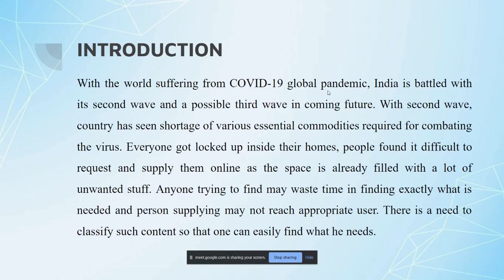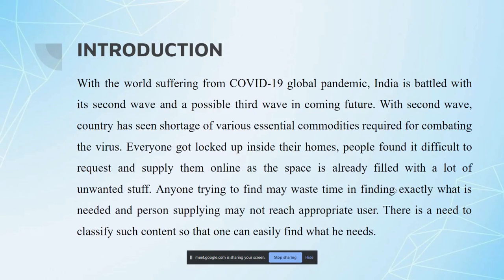So, for the introduction of this project, we would like to give one background: the entire globe suffered from the COVID-19 pandemic second wave, and particularly India, and a third wave is also on the way, experts are saying. In the second wave, we saw that many people were struggling to find essential commodities and supply them to those in need because everyone was locked in their homes.